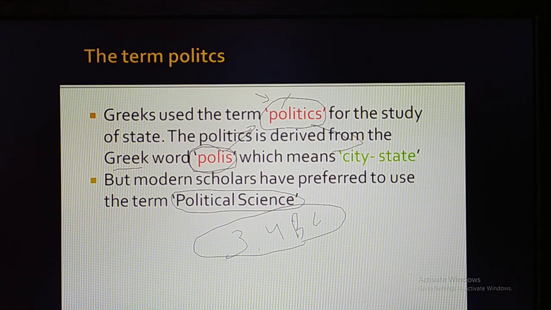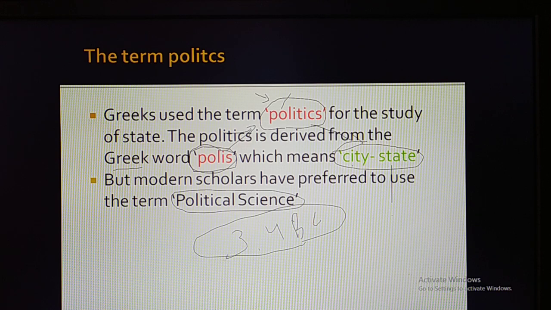Remember, politics is the term they used for the city state. State here means country, and the countries' size was equal to the present cities. Gulbarga, Bangalore, Hyderabad, whatever cities there are, they are small in size compared to countries.